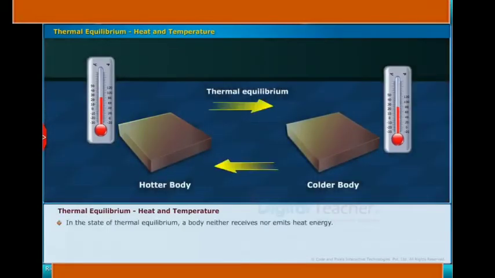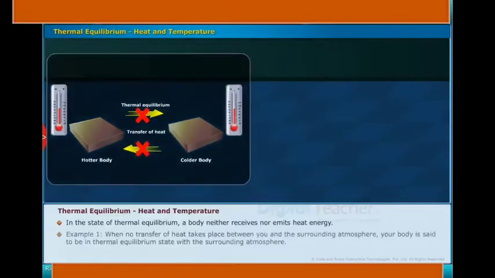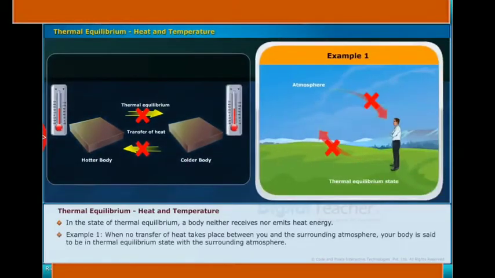Thermal equilibrium. After thermal equilibrium, the heat is not transferred from one body to another body because they are in equilibrium state. If you observe that in the case of thermal equilibrium, a body neither receives nor emits heat energy.